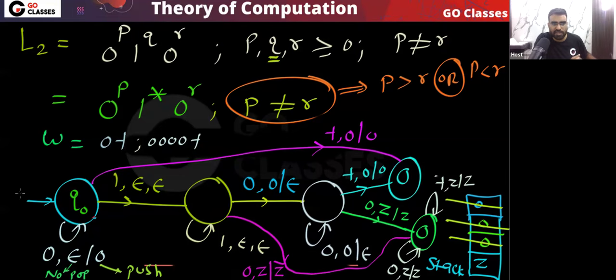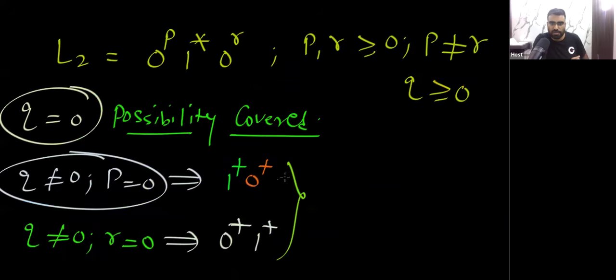In this final state, the remaining zeros I will ignore. Okay, I hope you are getting the point. The remaining zeros I will ignore. So this is the point. So now you can see that this also I have covered. Remember, these also I have covered.